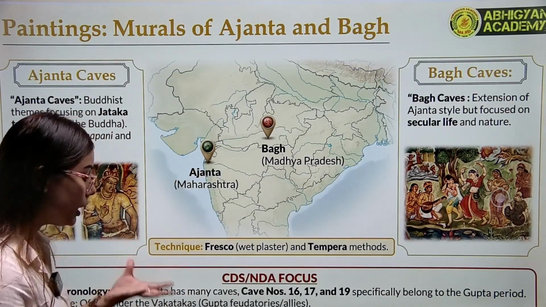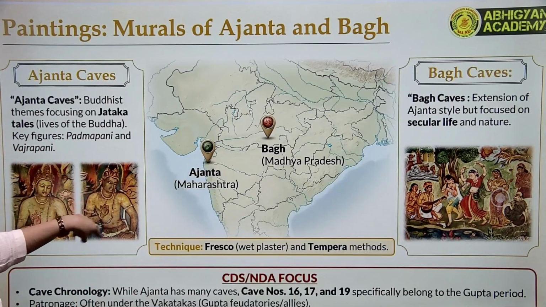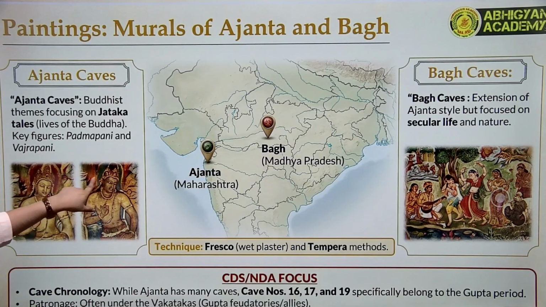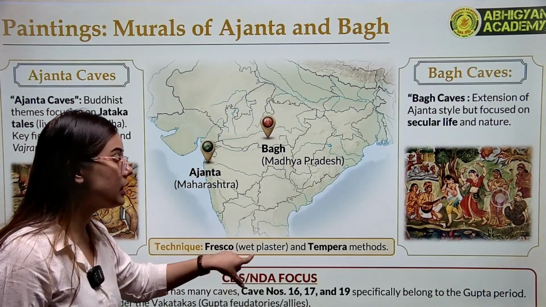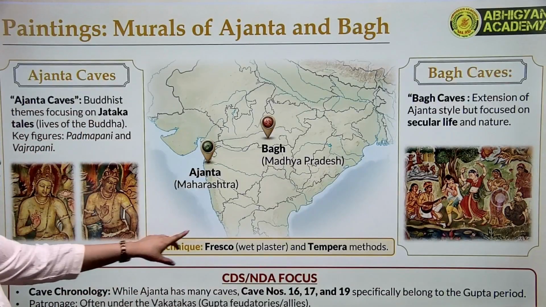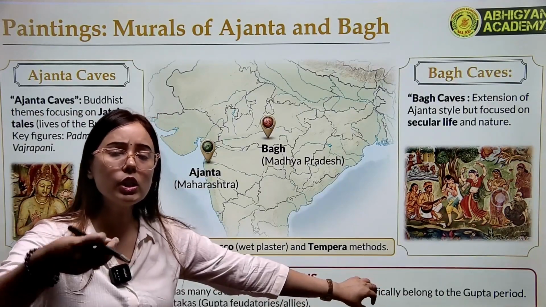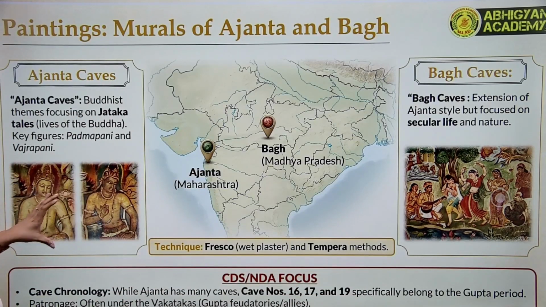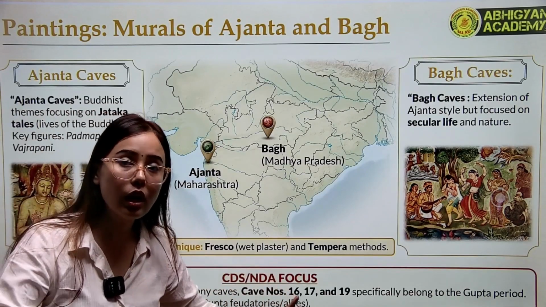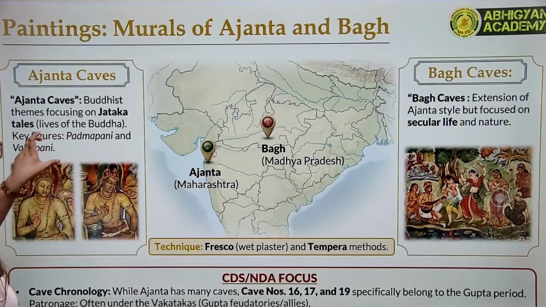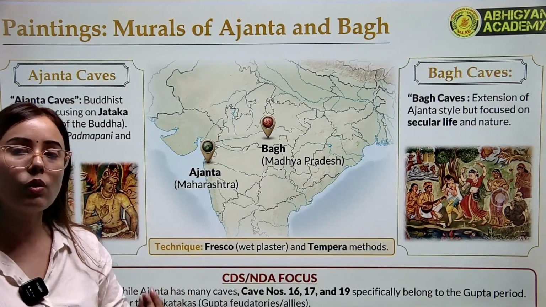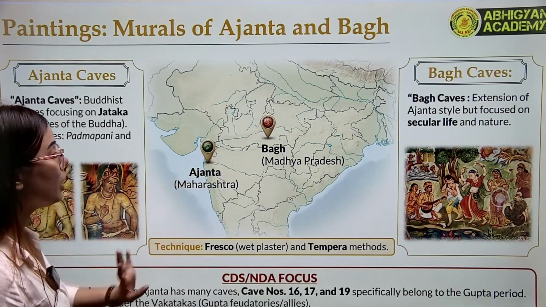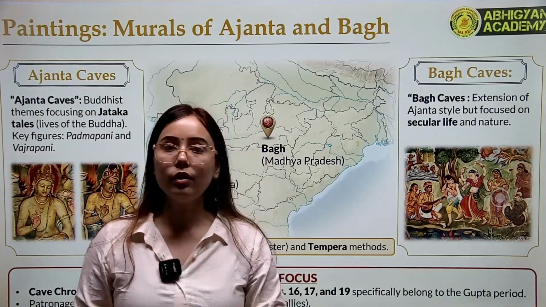If you see the themes of these caves, you will find paintings like this. They used colorful techniques, called fresco, to do these paintings. That is, these paintings were done on wet plaster, along with tempera methods. Traditional methods were used in this painting. In these caves you will find this kind of painting. This is Padmapani, this is Vajrapani. Different forms of Buddha were depicted. Then the Jataka tales, the lives and stories of Buddha, were also depicted. So the themes of the Ajanta caves were basically dedicated to Buddhism.